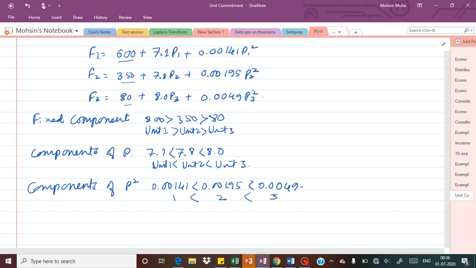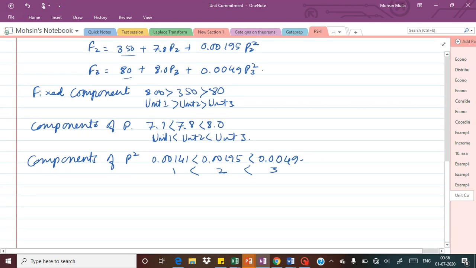So what does it mean? Suppose there is a demand of 500 megawatt. From this analysis, the overall cost of unit 1 will be smaller than the overall cost of unit 2, which is also smaller than unit 3.